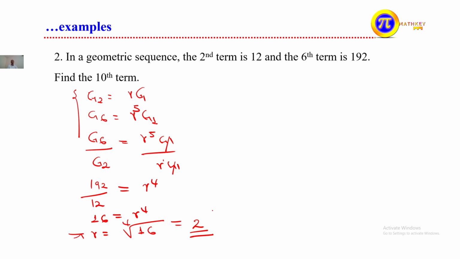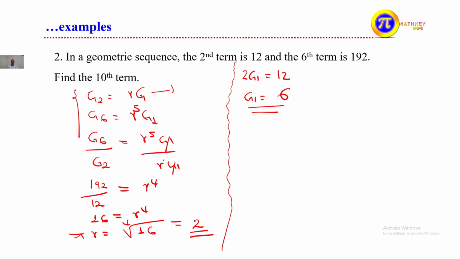The value is 2, so the common ratio r is equal to 2. Then we can find g1: 2 times g1 is equal to 12, so g1 is equal to 6.